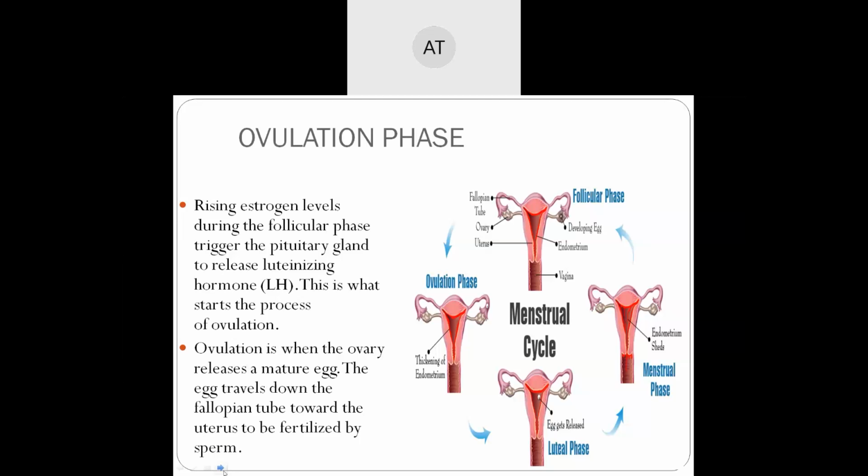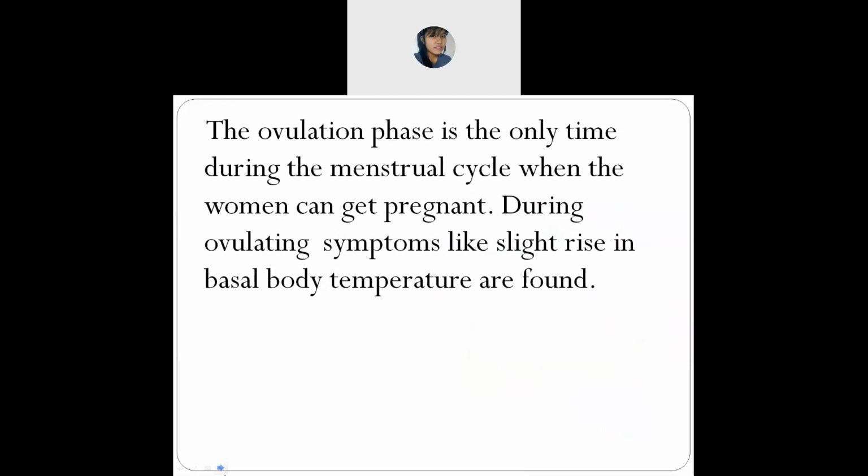Ovulation is when the ovary releases a mature egg. The egg from the ovary travels down the fallopian tube towards the uterus to be fertilized by the sperm. Did you understand anything? Yes, ma'am. Okay.